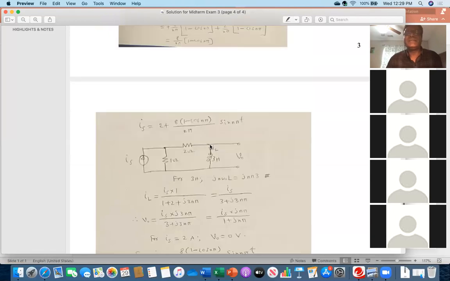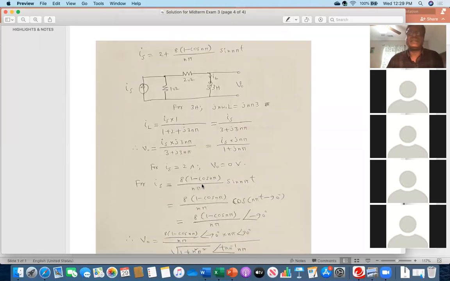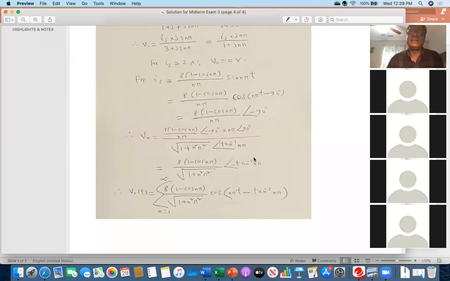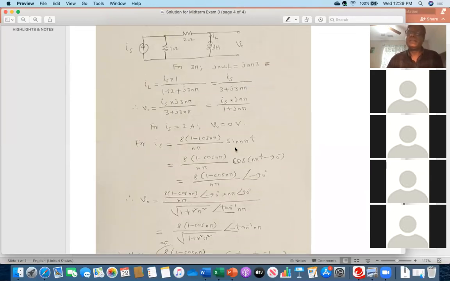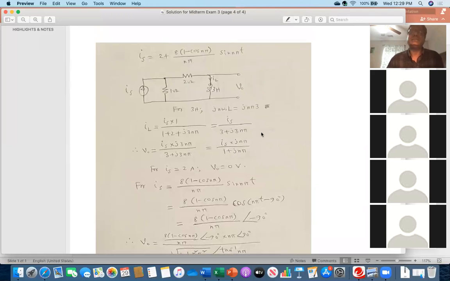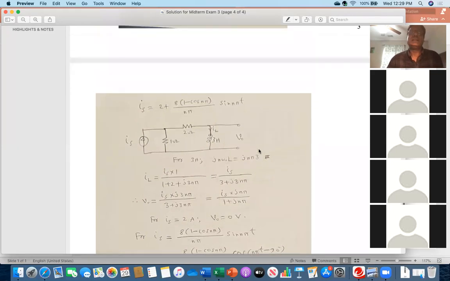Anyway, everybody, I already uploaded this solution on the content page under the tab titled exams. So you can see the solution for the midterm exams. Once again, please look at it and compare with your solution from the exam. It's now open for you. In case anybody has any confusion or question, or if I have made any mistakes in grading you, feel free to contact me through email. Please don't hesitate.